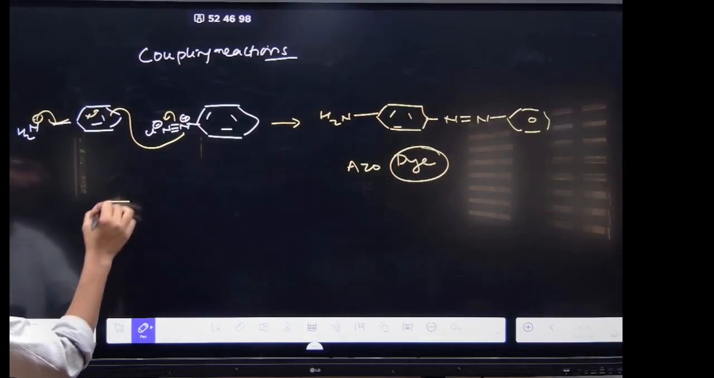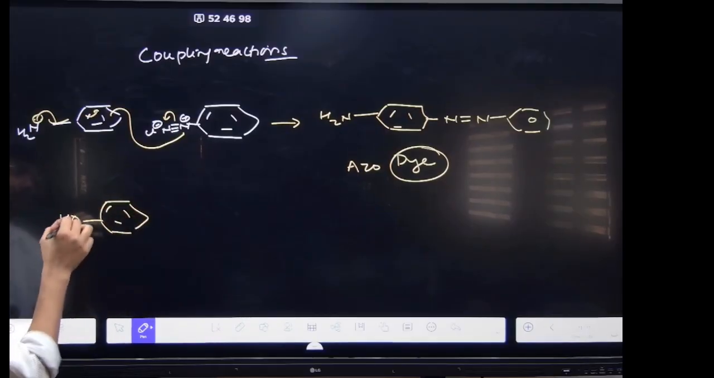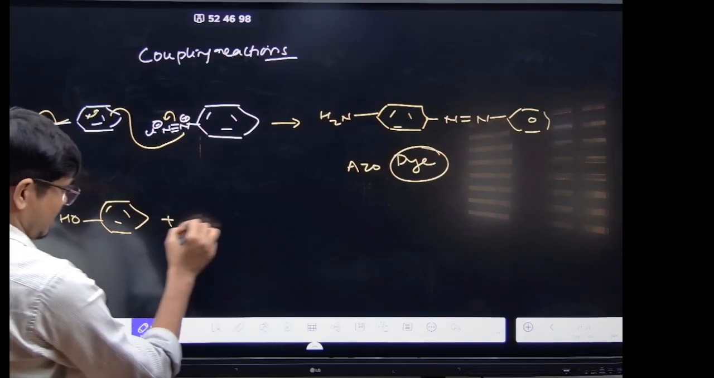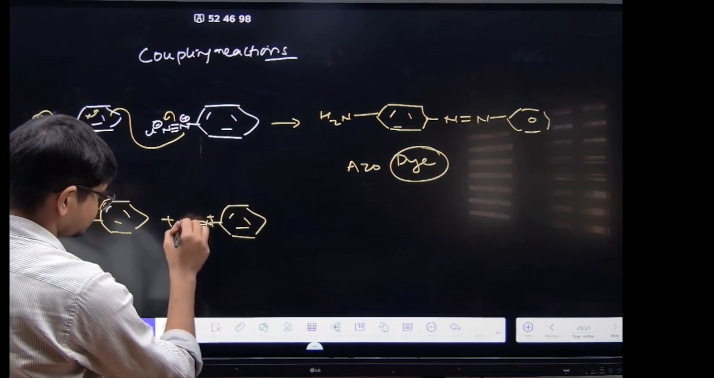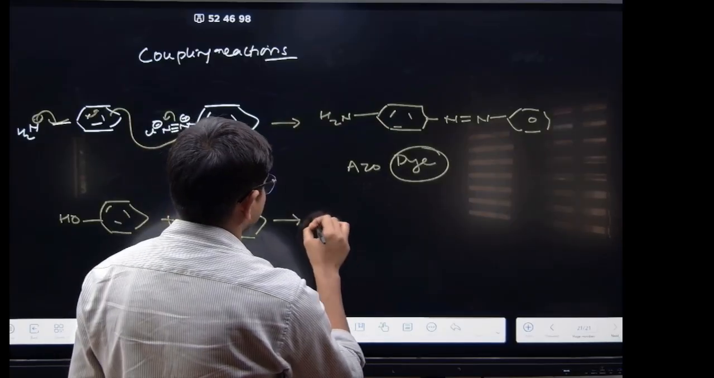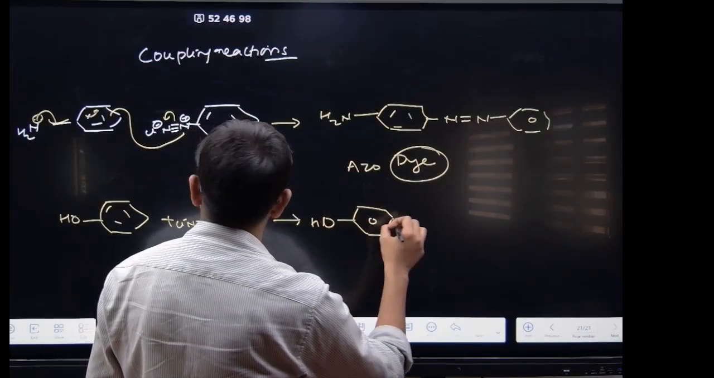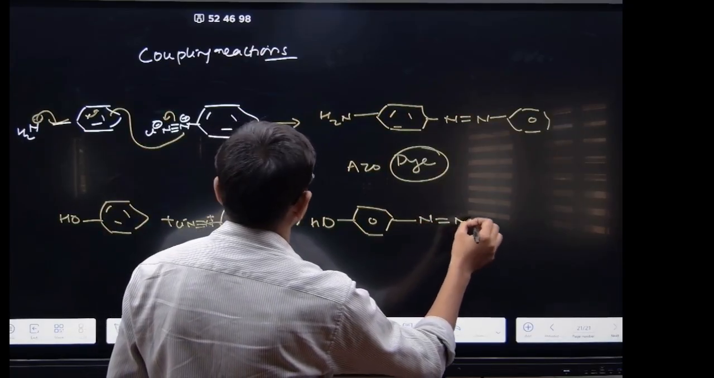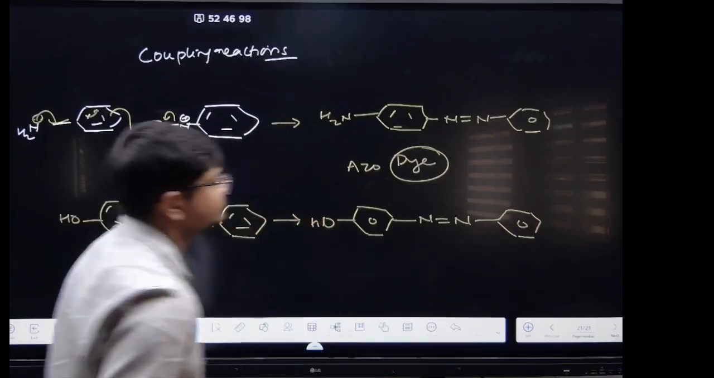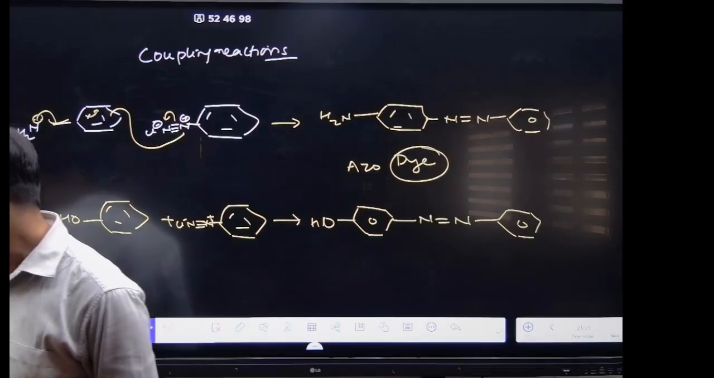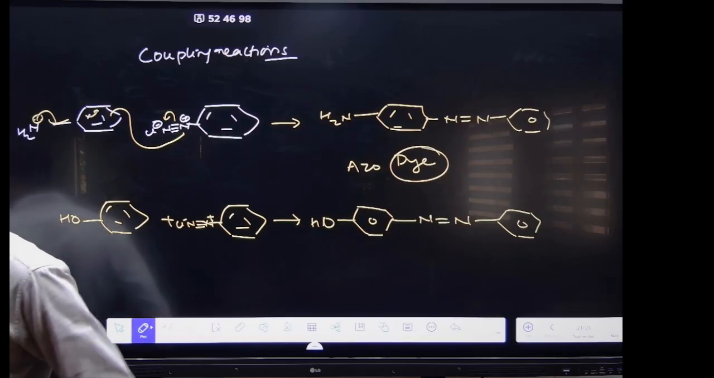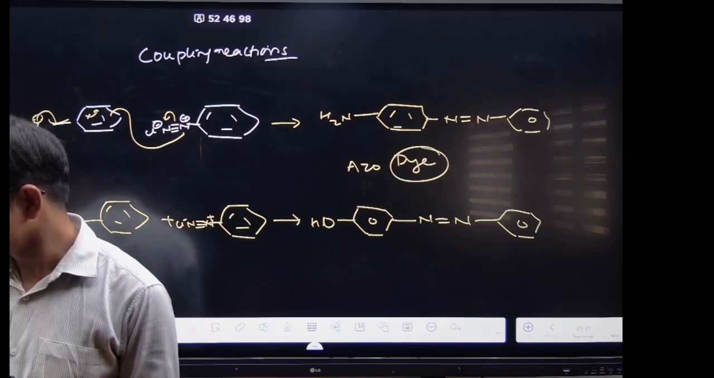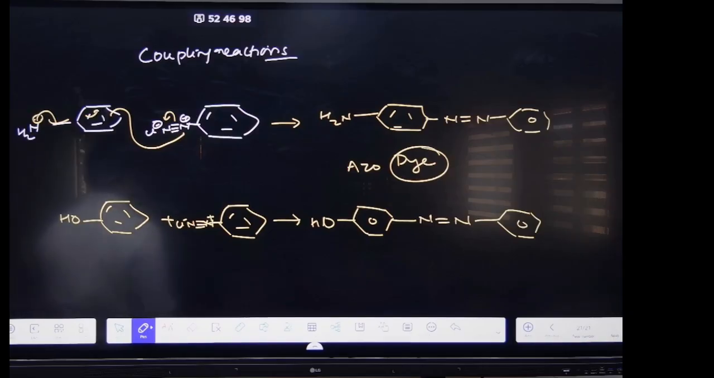Similarly, if you have phenol, you know phenol is an ortho para directing group. Again, if you are using benzene diazonium chloride, it will form this one with OH. Find this one. Got it?